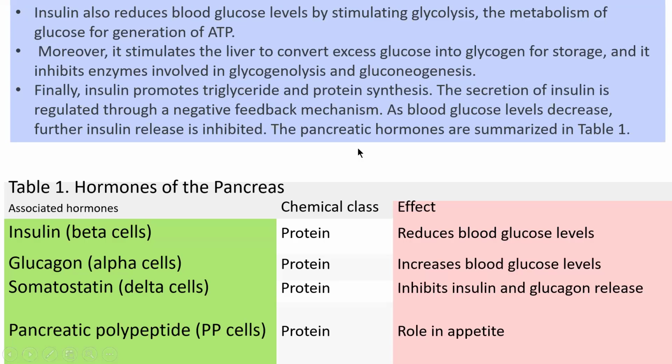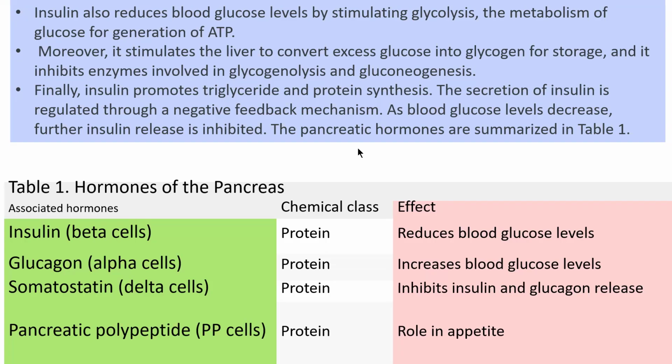Glycolysis is the metabolism of glucose into pyruvic acid, with the generation of ATP.